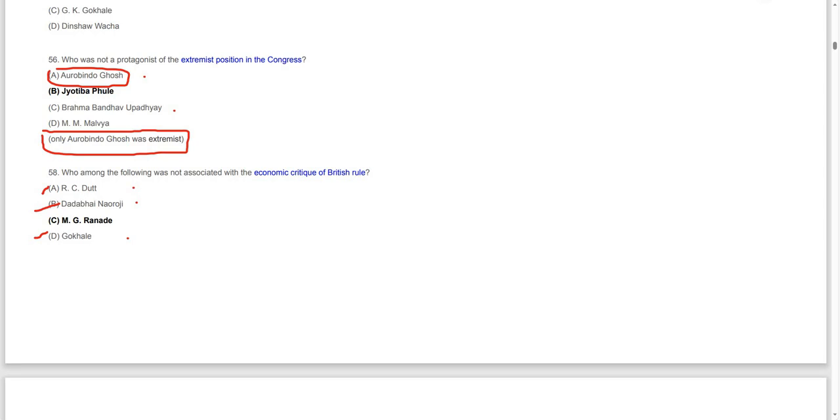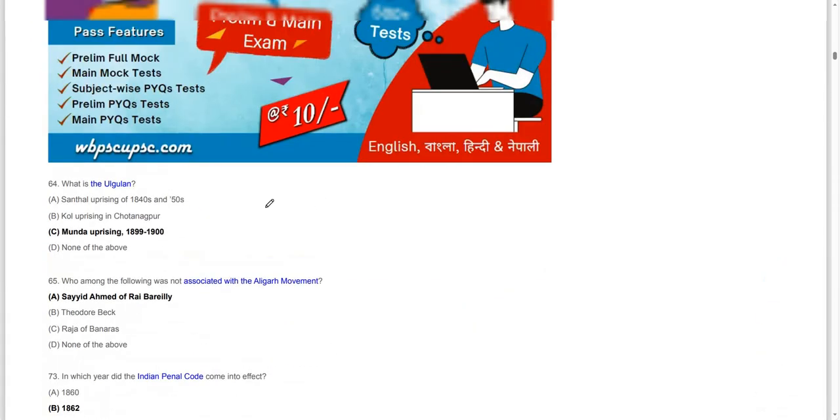So, whom of the following was not associated with the critique? M.G. Ranade was not a critic of the British economic policy. Except M.G. Ranade, all of them were critics of the British policy. So, who are the critics? R.C. Datta, Dadabhai Naoroji, and Gopal Krishna Gokhale. Moving on to the next question.